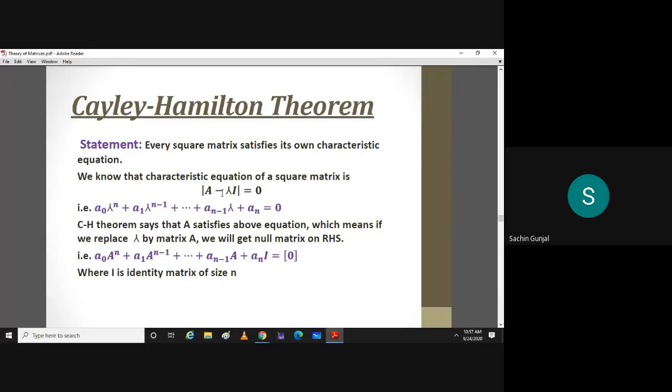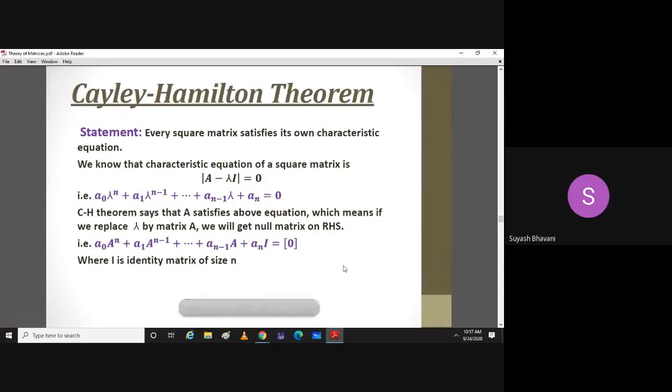They have simply replaced this lambda by A and they have checked whether that A satisfies the given equation or not. Fortunately this A satisfies, and most of the things became easy in the later slide or in the next slide or next to next slide. I'll be explaining why it is important for us to satisfy this characteristic equation by a matrix A. Okay, sir. Understood. Thank you, sir.